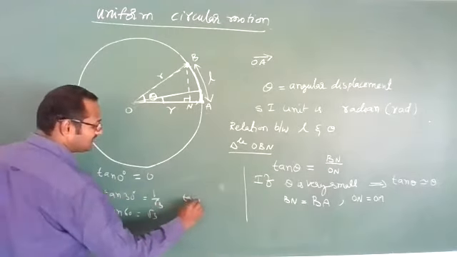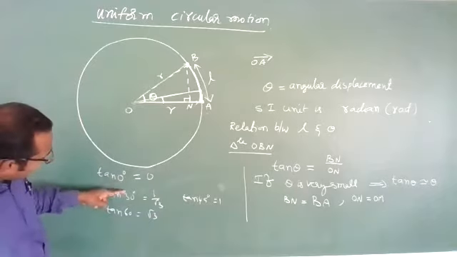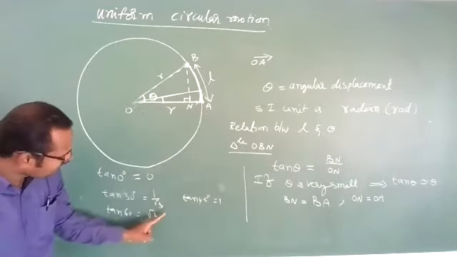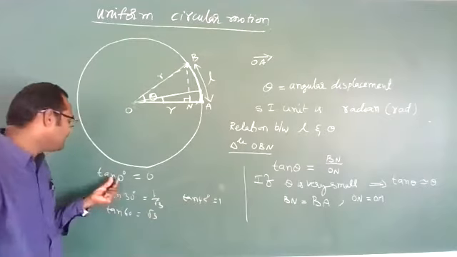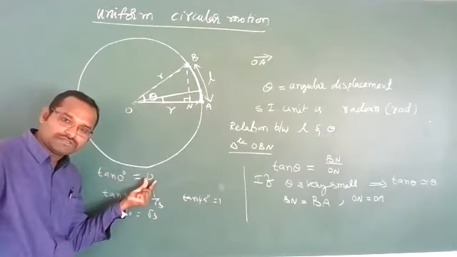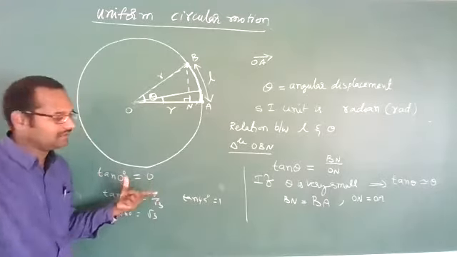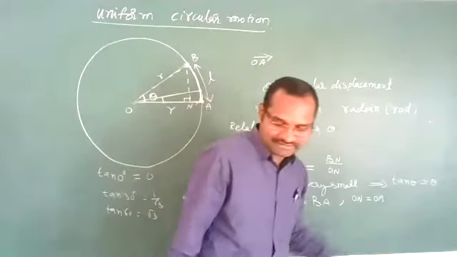As the angle increases, the value increases. So when theta is very small, tan theta becomes theta.